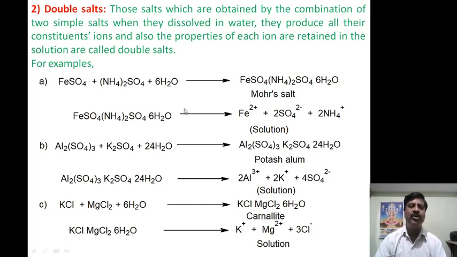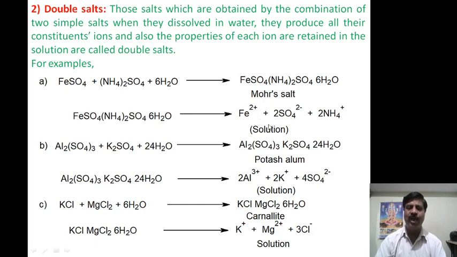The question may ask why ferrous ammonium sulfate or Mohr's salt is a double salt. When it dissolves in water, what happens? It splits up into Fe plus 2, 2 sulfate minus 2 ions, and 2 NH4 plus ions. Therefore, 3 constituent ions will be formed.